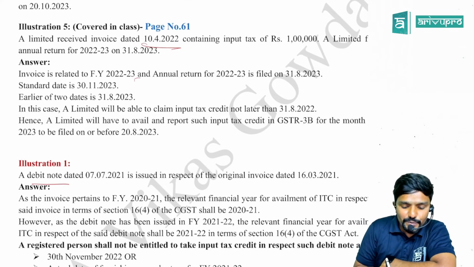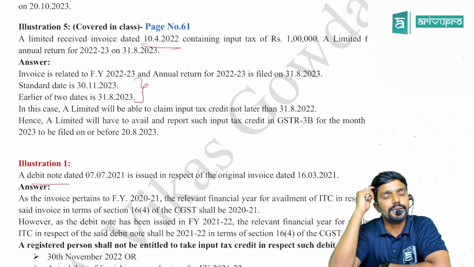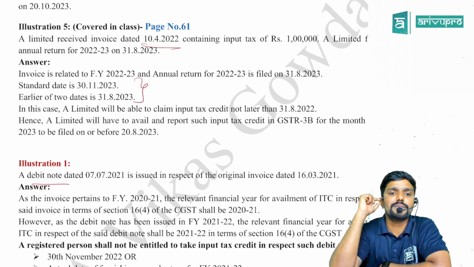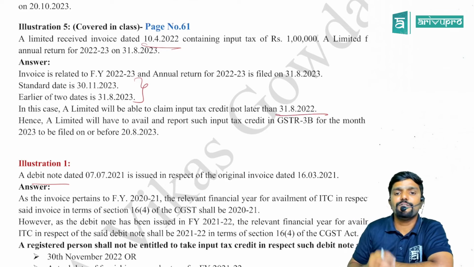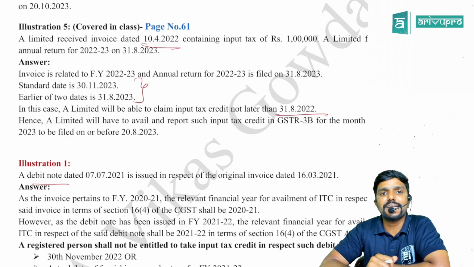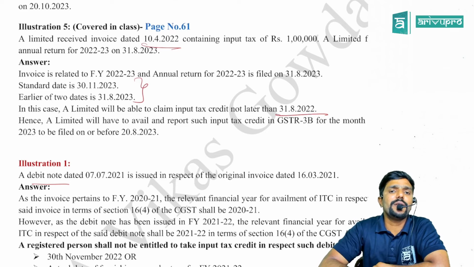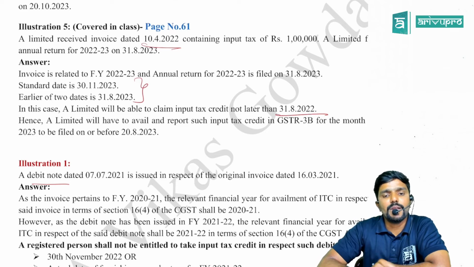So of these two dates, the 30th November standard date or the actual date of filing the annual return, 31st August, whichever is earlier is August. So this is the deadline for you to claim any input tax credit with respect to an invoice relating to any month of the financial year 22-23, guys.